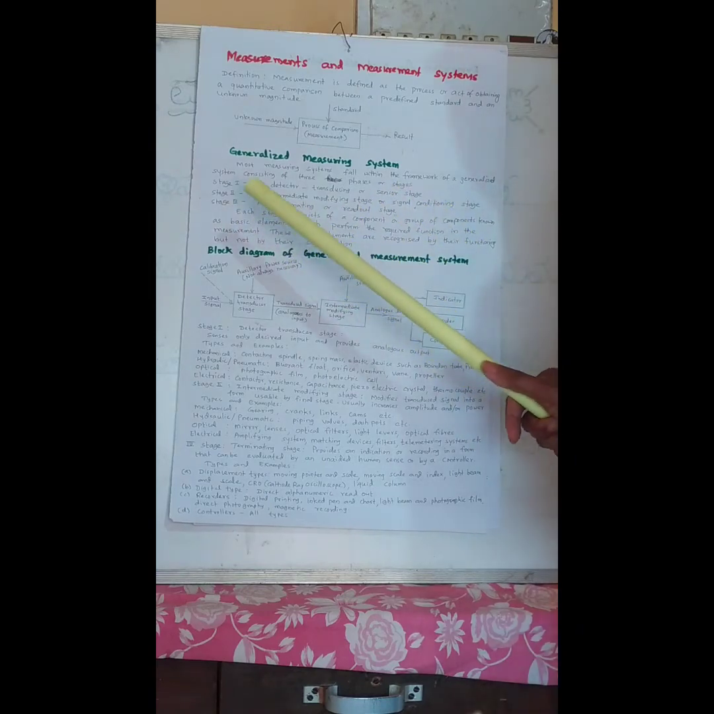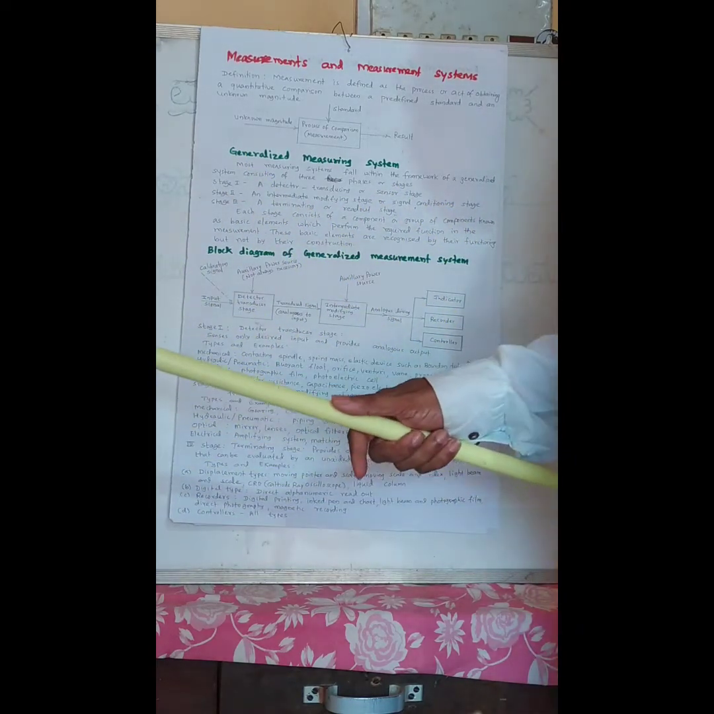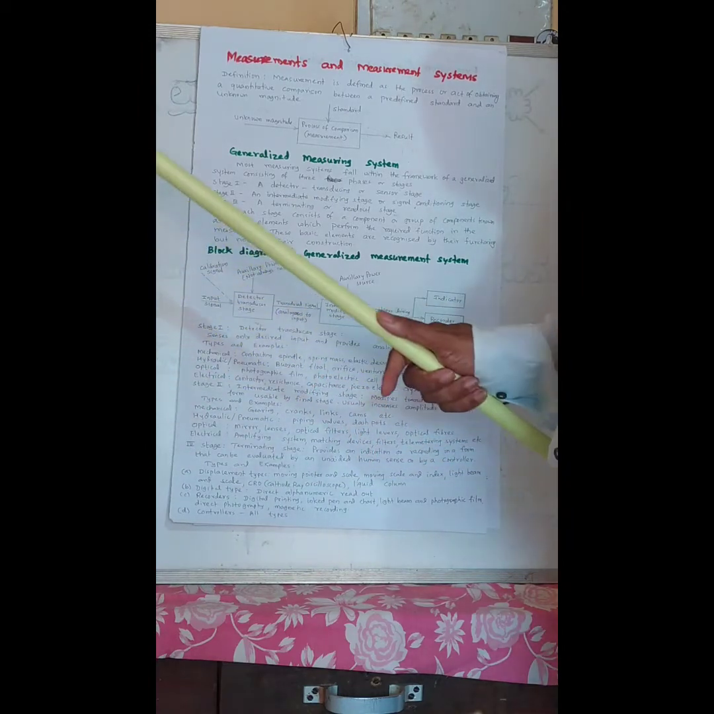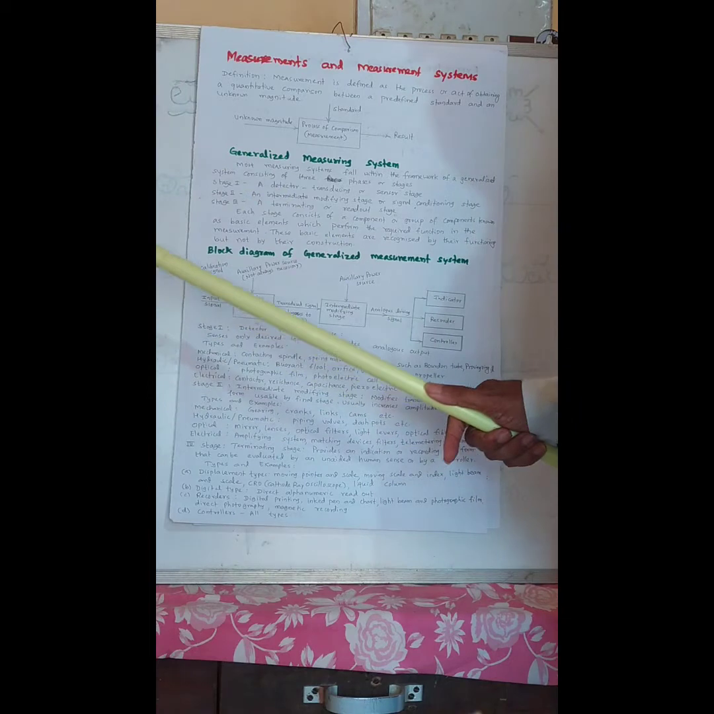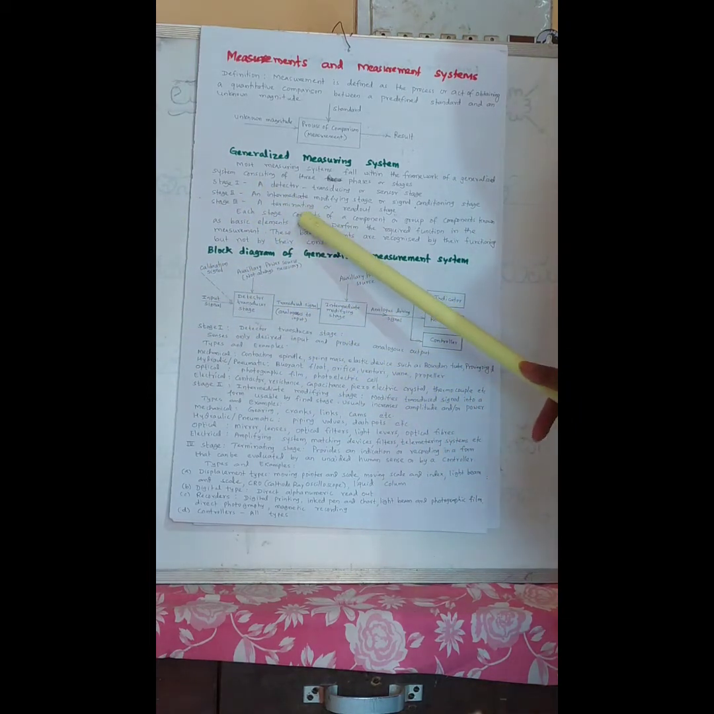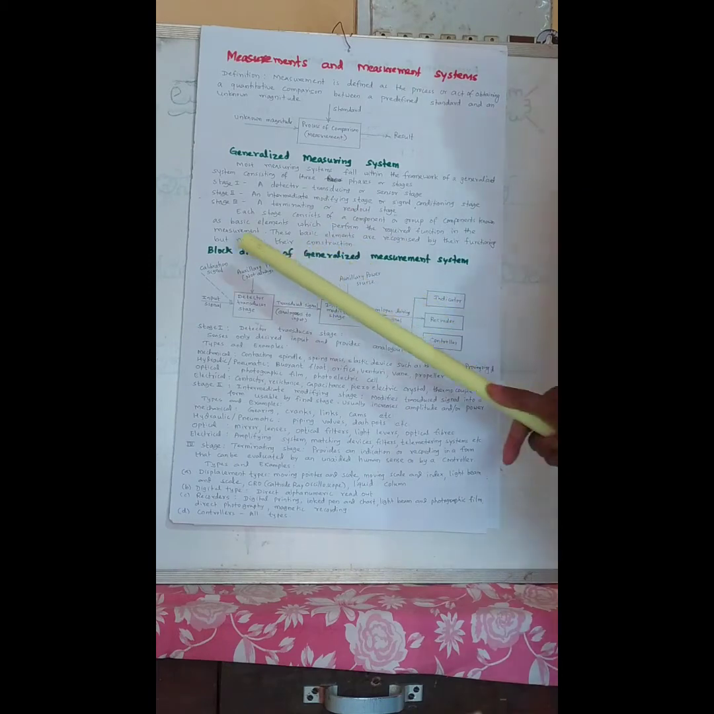The third stage is the terminating or readout stage. Whatever processing is done, we can then easily read out. Each stage consists of a component or group of components known as basic elements, which perform the required function in the measurement. These basic elements are recognized by their functioning but not by their construction. So these are called the basic elements of the measurement system.